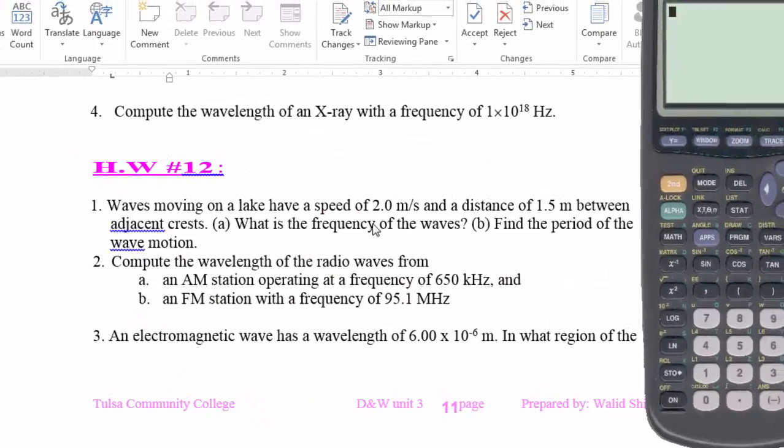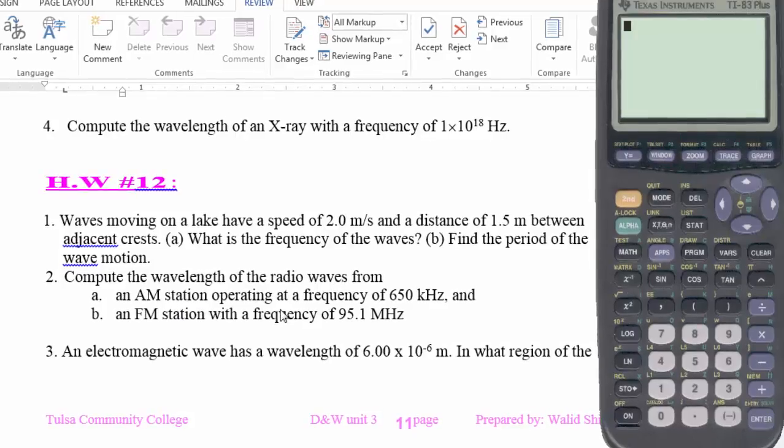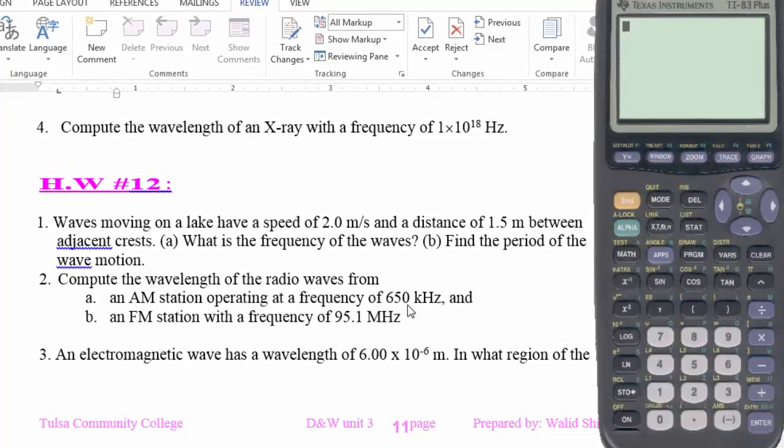In the second question of the homework, you are asked to compute the wavelength of a radio wave, and we should note that radio waves are electromagnetic waves, so they have the speed of light, 3 times 10 to the power 8 meters per second, and you are given the frequency of the wave. So if you use the equation, the speed of any wave v is equal to the frequency times the wavelength, we rearrange it to solve for the wavelength. We have to divide the speed of the wave by the frequency.